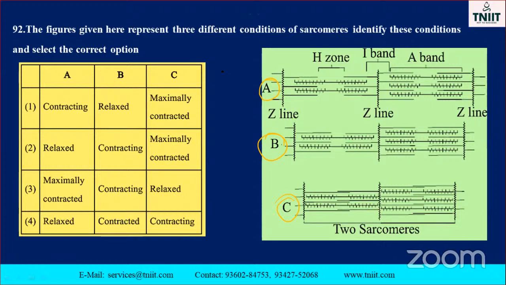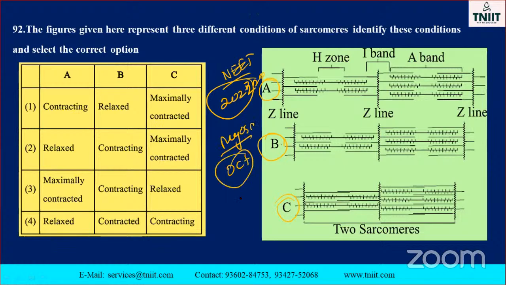Here the question is there, my dear. NEET 2022 definitely will be there, 2023, 2024. In muscle contraction there are two proteins also, myosin. How many? Octamer. That is also very, very important. Just go through it and you will get the idea. What are the zones present in it? H zone, I band, A band, Z line. The I band, I line, M line. They also ask the M line. Just go through it, definitely you will get it.